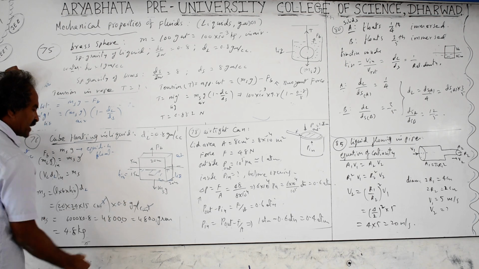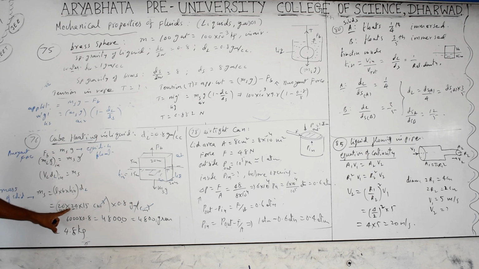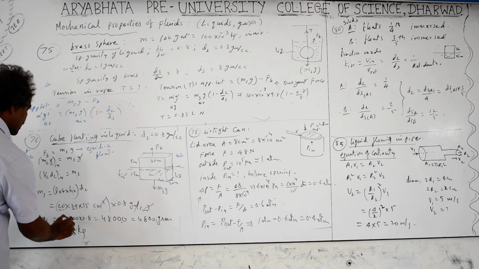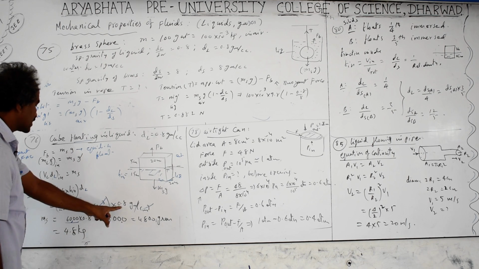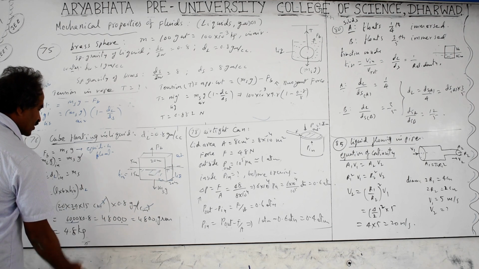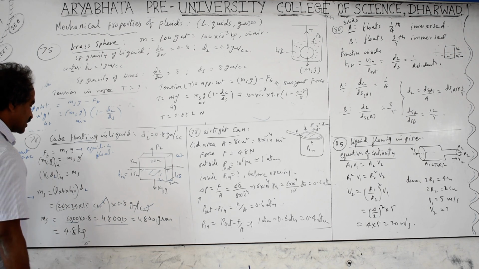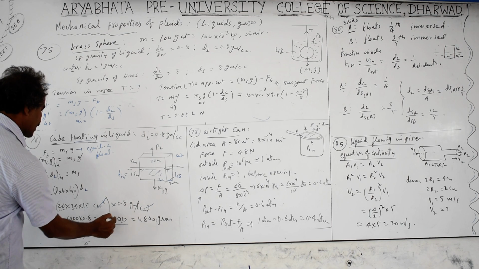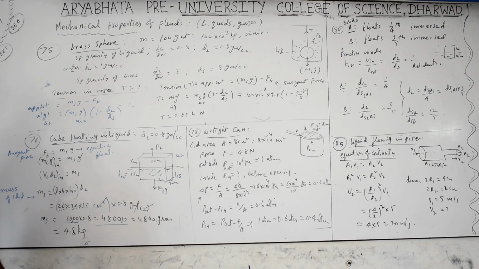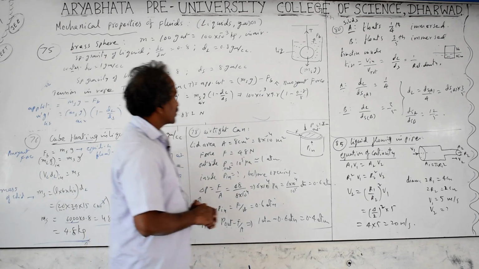Centimeter cube cancels. So 400 into 15. 15 fours are 60, 6000 you will get, into density 0.8. The result in terms of grams you will get is 48 into 10 to the power of 3. Sorry, one decimal is there, cancels. 4800 grams you will get. Converting into kg, 4.8 kg. Next, question 78.